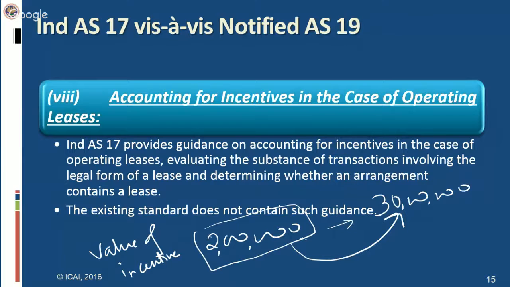The lessee shall recognize the aggregate benefit of incentive. And now what will be the accounting treatment in the books of lessee? The lessee shall recognize the aggregate benefit of the incentive as a reduction of rental expense over the lease term on a straight line basis.